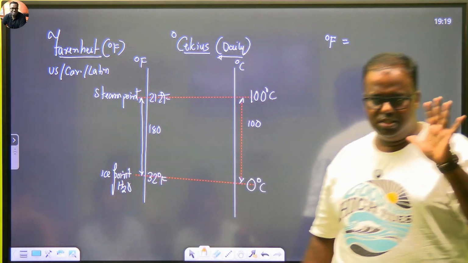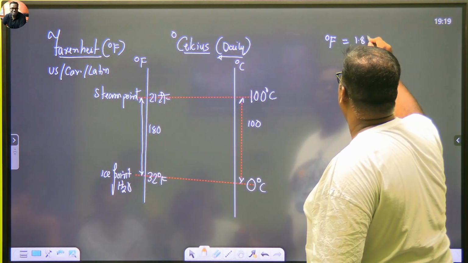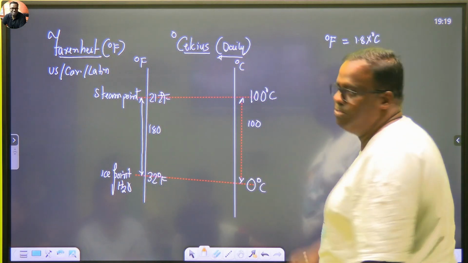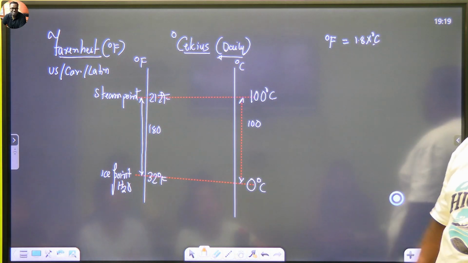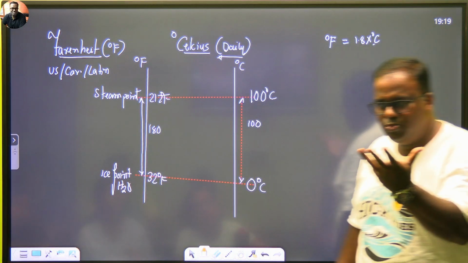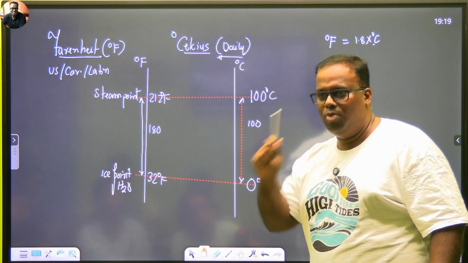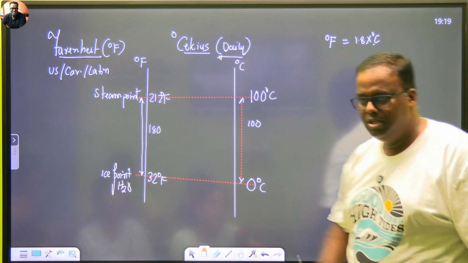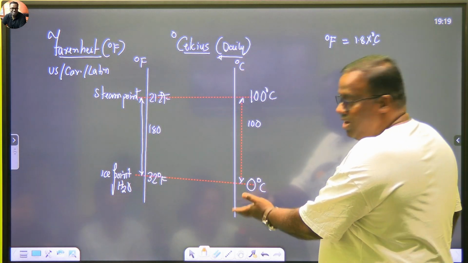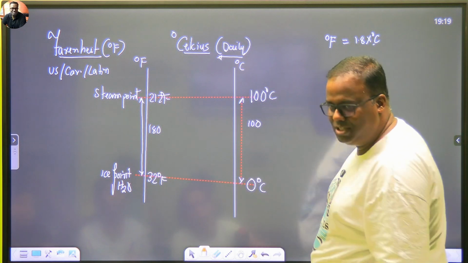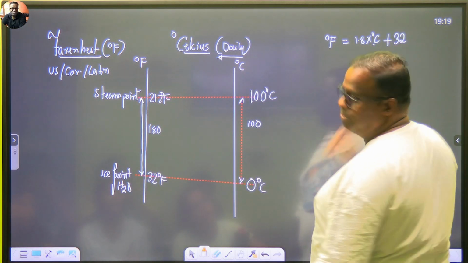100 units correspond to 180, means 1 unit corresponds to 1.8. Did you understand this simple logic or not? So it is 1.8 times the Celsius temperature. Whatever the Celsius temperature is, you multiply by how much? 1.8. Where did this 1.8 come from? Sir, 180 corresponds to 100, so 1 corresponds to 1.8. But there is a problem. There is a difference at the start. When you are at 0, this fellow was how much? You will have to adjust for it. 32.